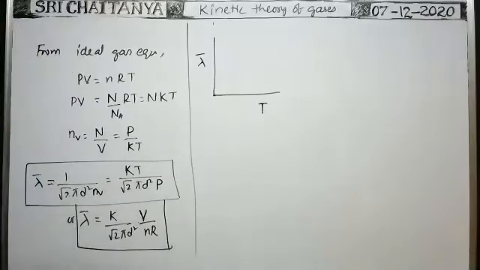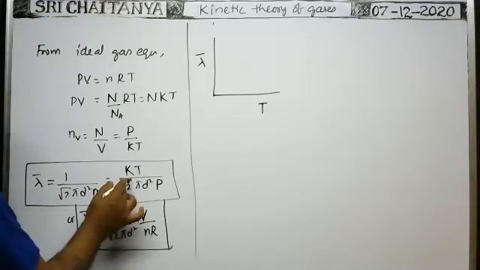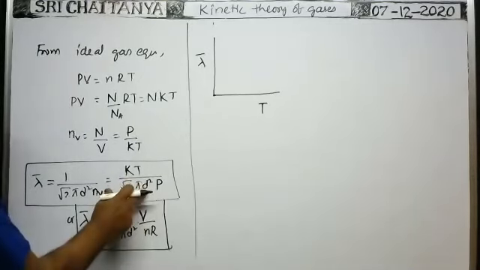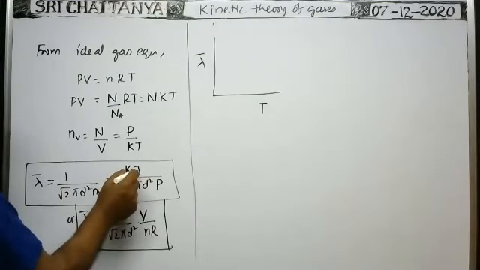What is the relation between mean free path and Kelvin scale of temperature? Remaining all are constant. We have to draw the graph. You see from this graph, at constant pressure, of course, the diameter of the molecule is constant, k is constant, everything is constant. At constant pressure, lambda bar is directly proportional to T, no?